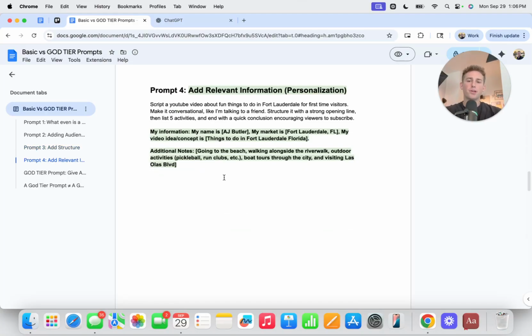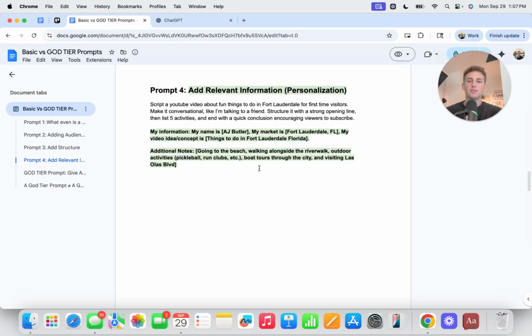So prompt 4 here, getting on to the next step, is adding relevant information. This is where you make it less AI. You want to personalize it. Script a YouTube video about fun things to do in Fort Lauderdale, Florida for first-time visitors. Make it conversational like I'm talking to a friend. Structure it with a strong opening line, then list 5 activities and end with a quick conclusion encouraging viewers to subscribe. And then we're going to give it my information.